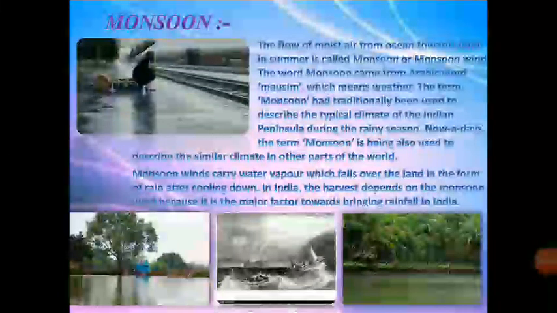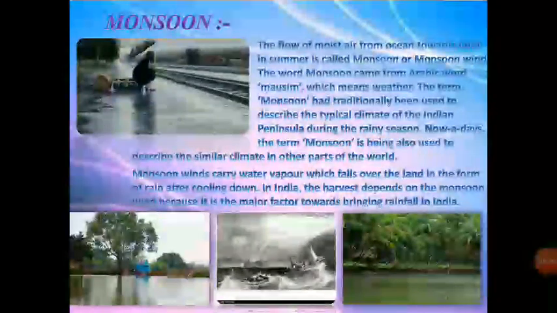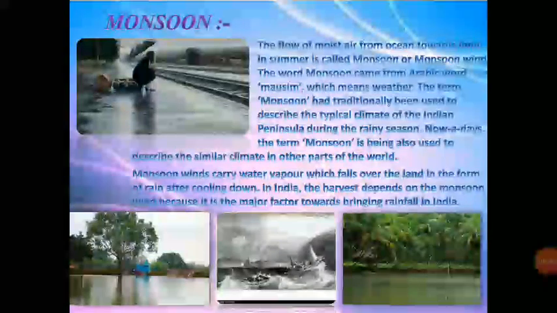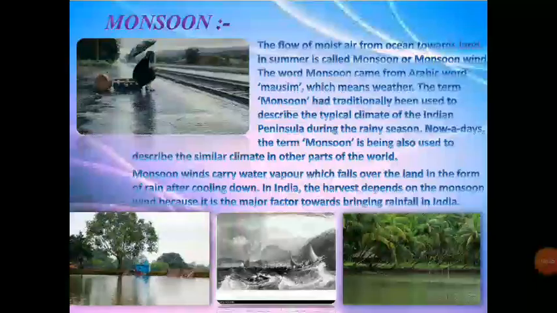Nowadays, the term monsoon is also used to describe the similar climate in other parts of the world. Monsoon winds carry water vapor which falls over the land in the form of rain after cooling down. In India, the harvest depends on monsoon wind because it is the major factor towards bringing rainfall in India.